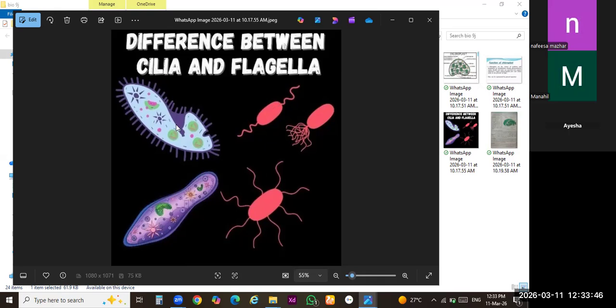Clear? So in this case, paramecium, class 9, you can see this picture. In this structure, you can see a towel-like, thread-like structure present on the whole surface of the paramecium. These are known as cilia. These are not flagella. Flagella are enlarged in size and cilia are very small, microscopic in nature.